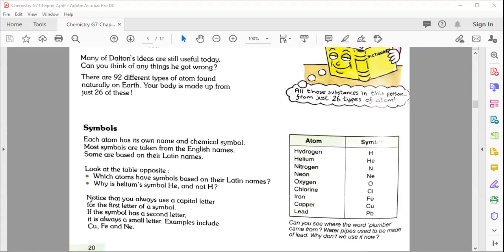Understand? So here, notice that you always use a capital letter for the first letter of a symbol. If the symbol has a second letter, it is always a smaller letter. For example, Cu, copper, Fe, iron, and Ne, neon. Hope everyone understands till here and you enjoy this lesson. It's basically the new thing about chemistry.